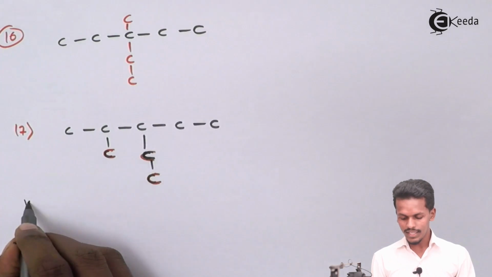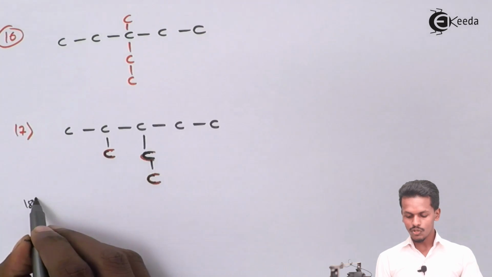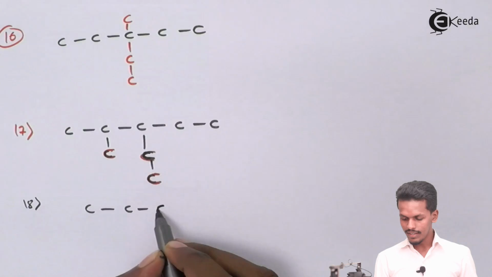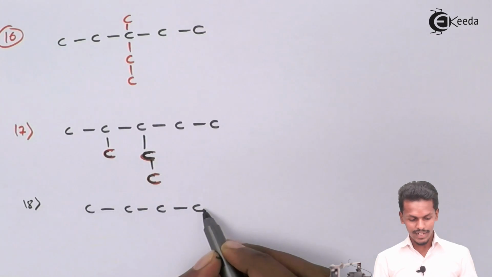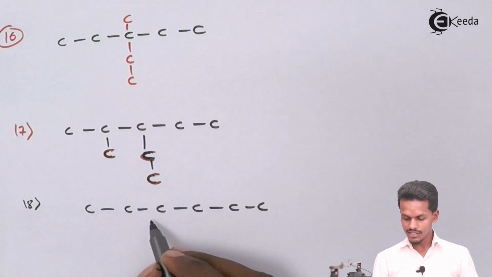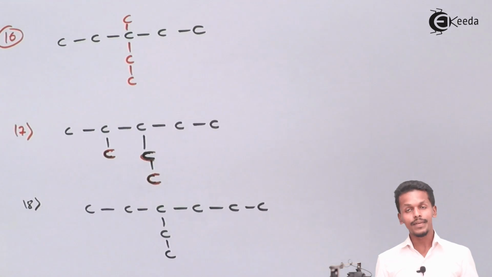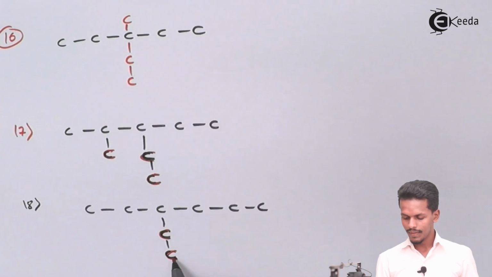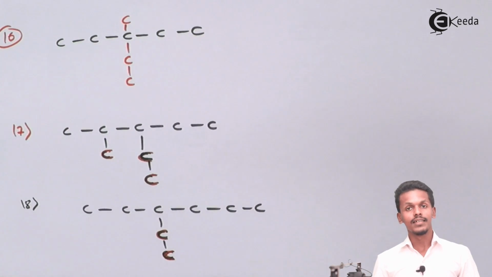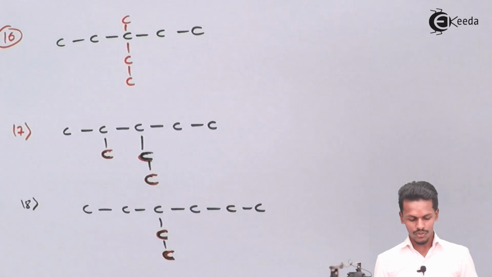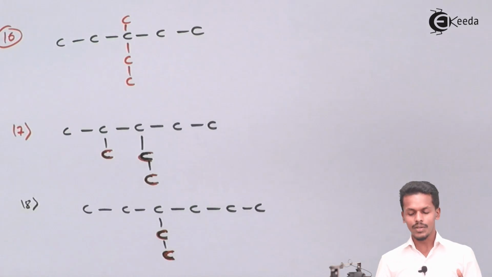And let us talk about the 18th isomer. The 18th isomer can be written where we write the 6 carbon atoms as they are, and 1 attached in the middle, and that would be this one. So this is the isomer we have made. Let us see whether this is attached somewhere or not, and compare.